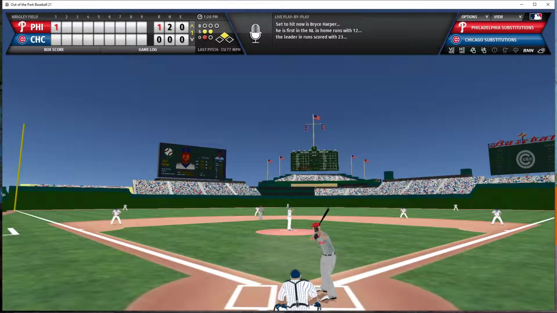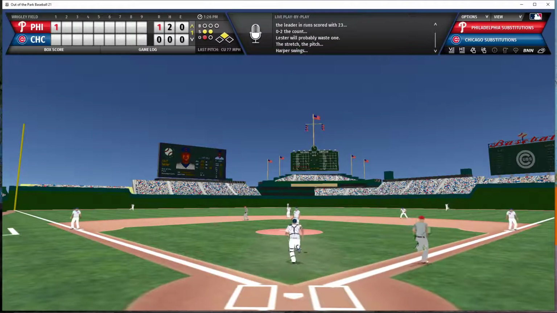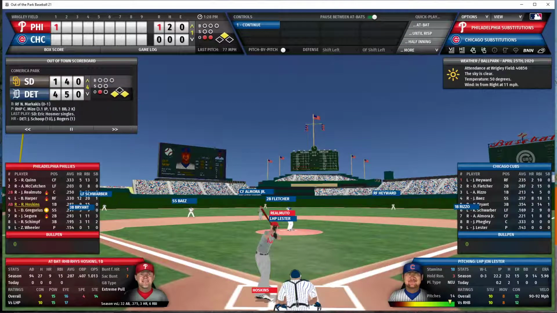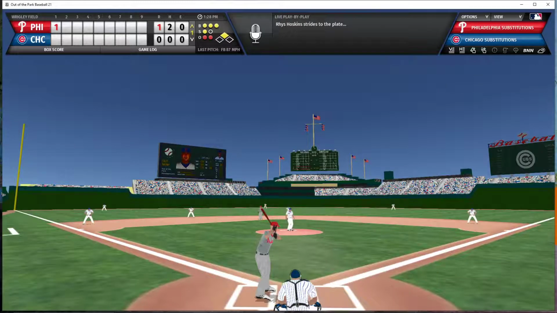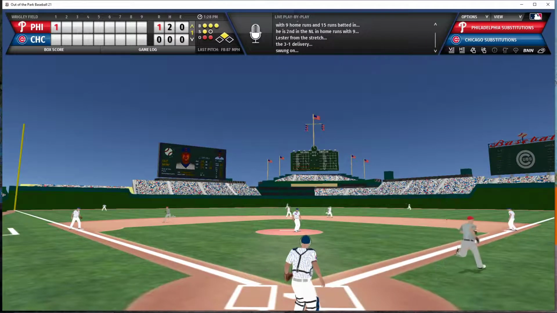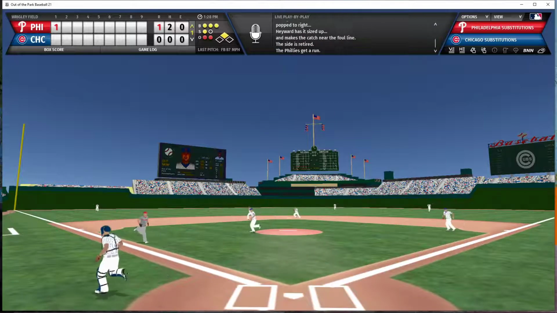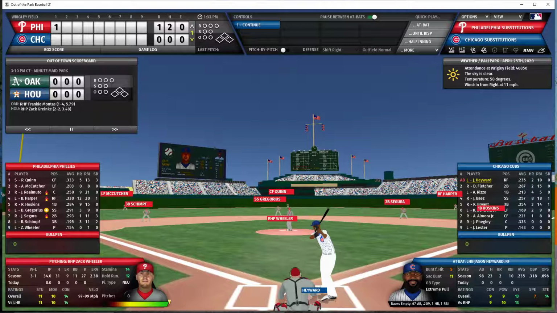2-strike count to Harper. Lester looks in. Here's the pitch. Pops him up on the infield. Contreras comes out. Lester actually calls him off in a show of bravery out there on the mound. And Lester makes the catch for the second out. Hoskins now the batter with a 3-1 count, a runner on second. Lester with the pitch. Hoskins hits it the other way. Hayward has a long run, but he gets there to record the 3rd out. Well, Phillies score 1 on the Roman Quinn solo shot and lead the game 1-0.